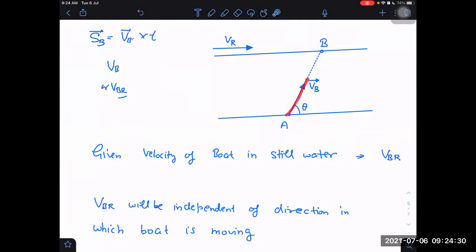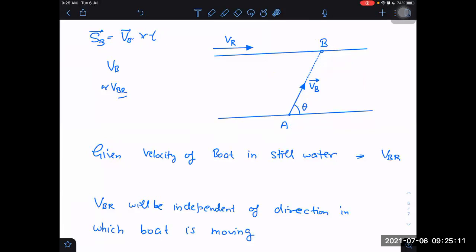Which velocity should be in this direction? Velocity of boat. Because it is the displacement of boat here, not displacement of boat with respect to river. How do I know it is not displacement of boat with respect to river? Because A point is fixed with respect to ground and B point is fixed with respect to ground. These are stationary in ground frame. So the line connecting those 2 points will also be stationary in the ground frame. Or I can say this will be the displacement in the ground frame. This will be the displacement of boat. It will not be displacement of boat with respect to river. With respect to river, these points will be moving backwards.